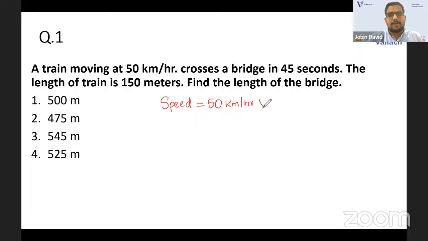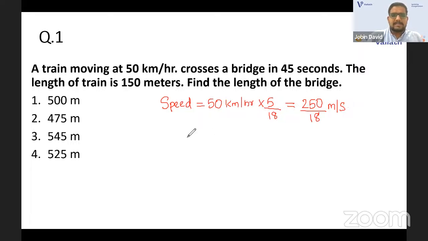For that, what you want to do? Just multiply it by 5 by 18. Clear? So what will be the answer? Just don't go for the division and all. Just give it 250 by 18, because obviously this 18 will get cancelled. So it is 250 by 18 meter per second that you have.